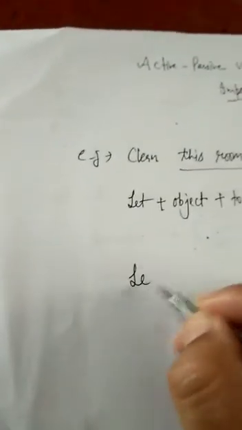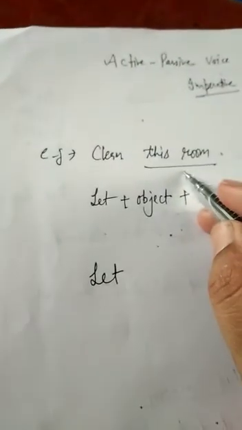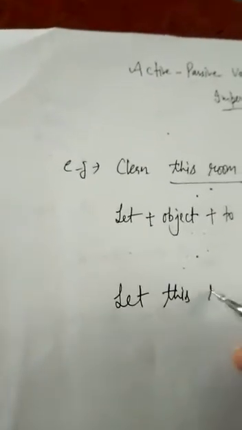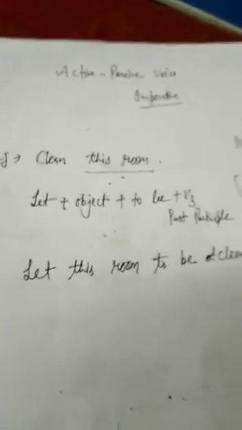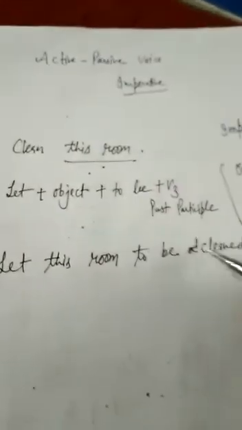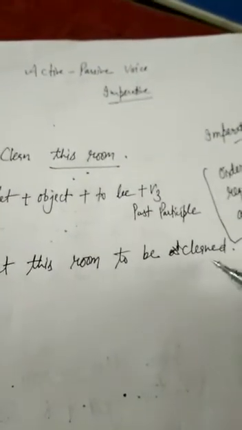So we are going to change this sentence into passive voice. Let, then the object, this room, then to be, and the word is clean. So the past participle is cleaned. Let this room to be cleaned.